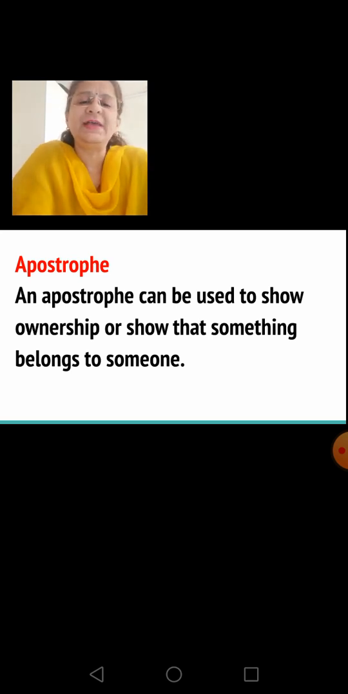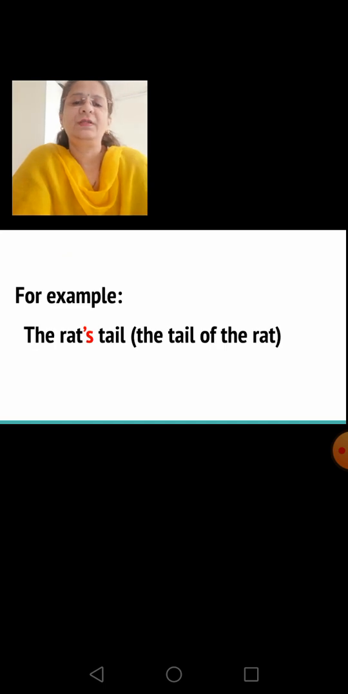Okay children, what is an apostrophe? Well, an apostrophe can be used to show ownership or show that something belongs to someone. It means to denote possession. For example, the rat's tail. Now here you can see in red that sign and then S written after rat. Okay, so that denotes the tail of the rat.